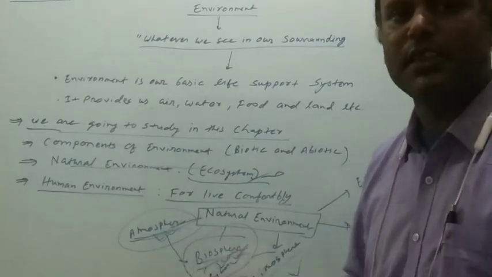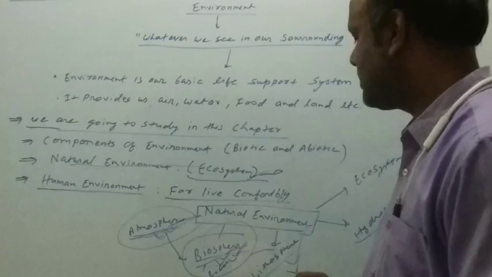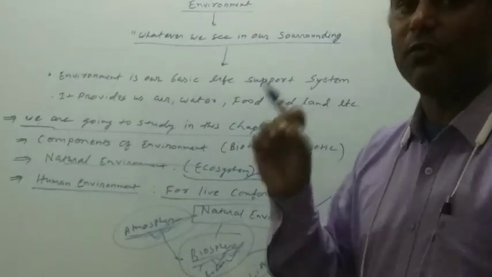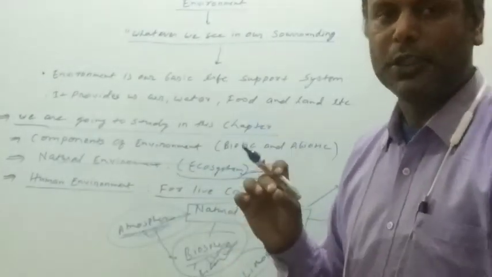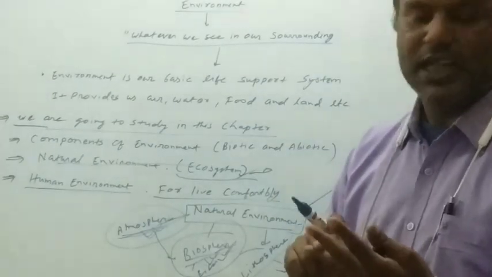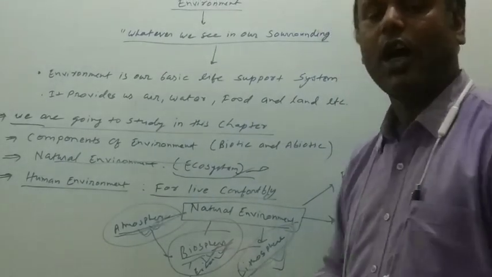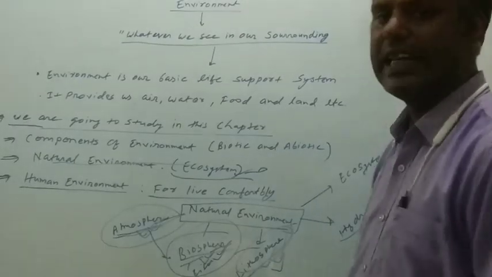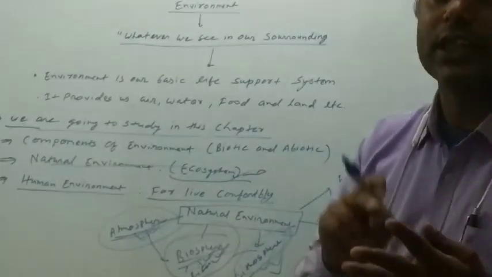And the next one is called lithosphere. When we talk about the lithosphere, it consists of the formation that is the types of Earth's surface. It includes crust, mantle, core. It consists of soil. Lithosphere is the uppermost hardest rock part of the Earth. It consists of crust, mantle, and core.